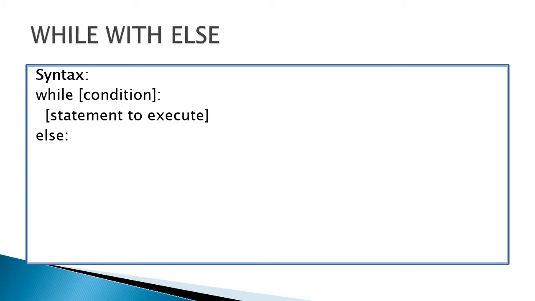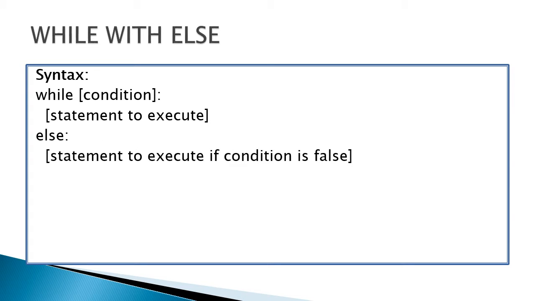Another syntax is while with an else statement: while condition and the body of the statement, and then else colon, the statement to execute. The else part executes when the while condition becomes false. While the condition is true, the body of the statement will be executed continuously. When it becomes false, the else part will automatically be executed.